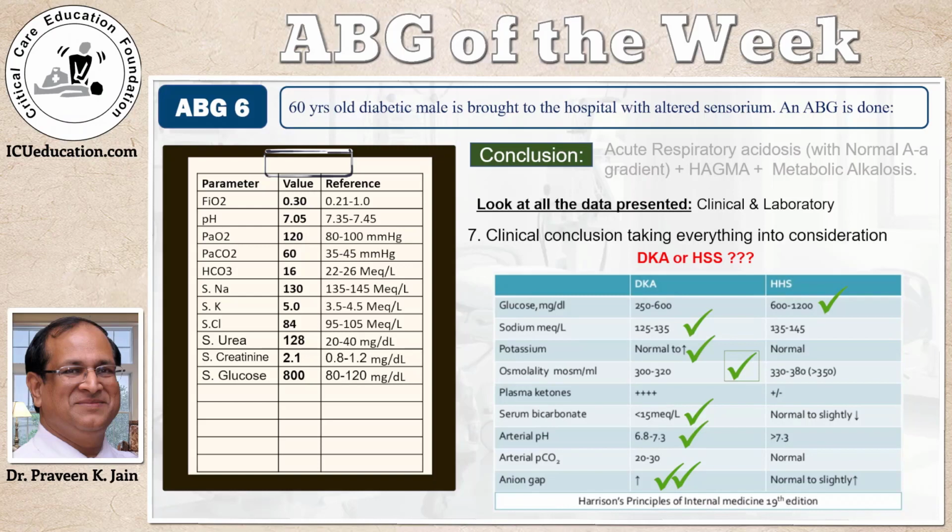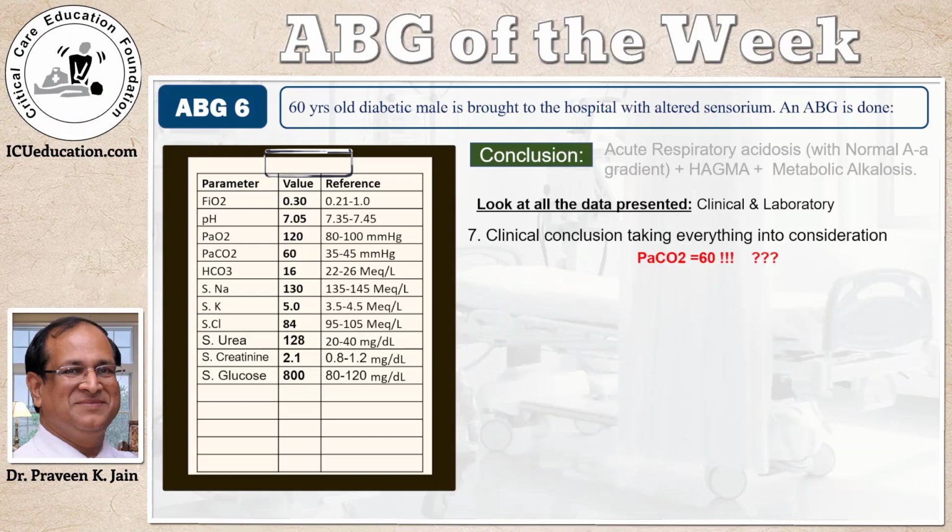And the anion gap, this was the clincher, and that's why I put 2 ticks. The anion gap here was 20. It was a very high anion gap. Therefore, looking at everything, this patient's high anion gap metabolic acidosis was not due to HHS, but due to DKA. It doesn't end here. A very alarming thing is, why is the PCO2 60? Neither DKA nor HHS is associated with hypercarbia.